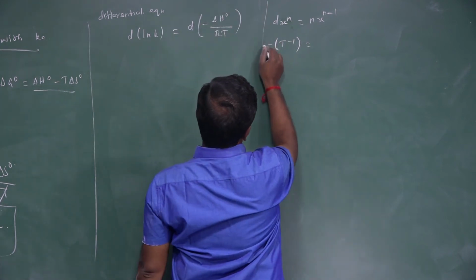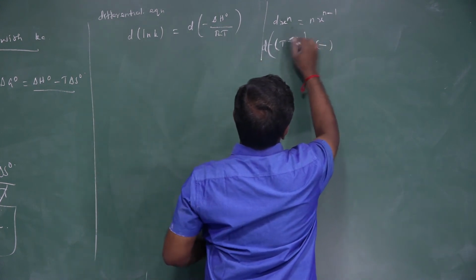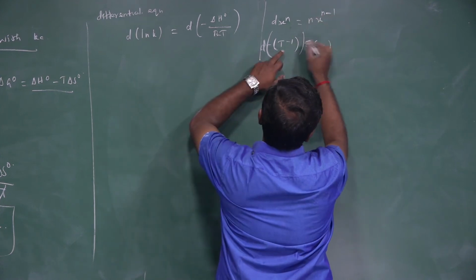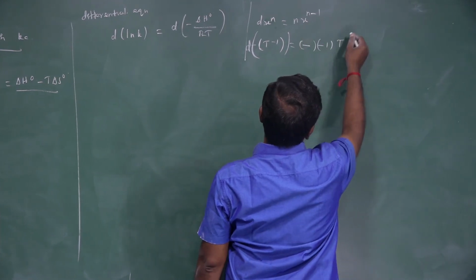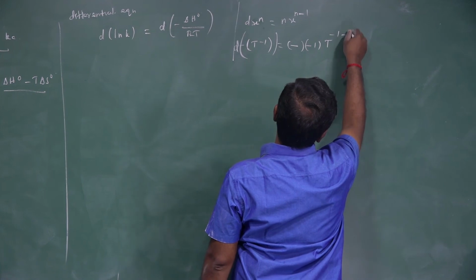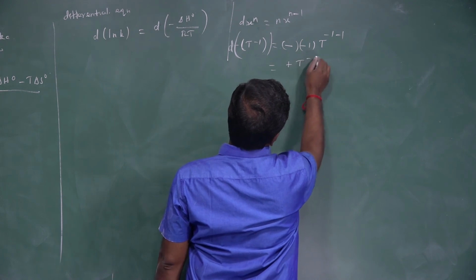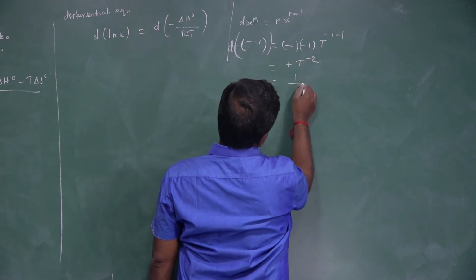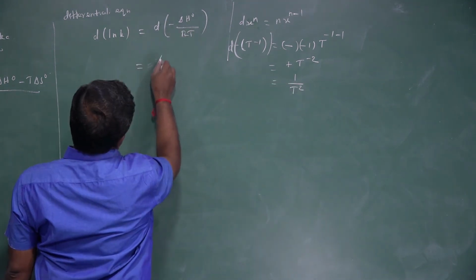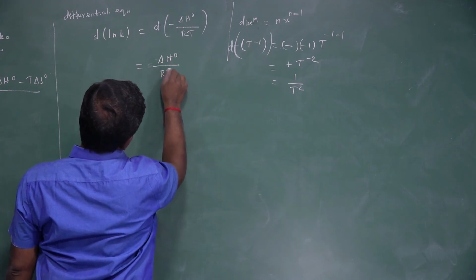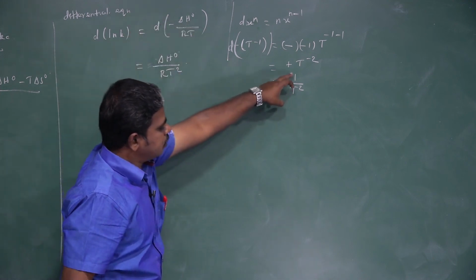Now, differentiating this one, we have the negative sign, and n into x power n minus 1. Here n is minus 1 and x is T, so T power minus 1 minus 1. So what will happen here? It is a plus, and it is T power minus 2. T power minus 2 is nothing but 1 by T square. So while differentiating, we get delta H naught by RT square. The differential of minus 1 by T is 1 by T square.